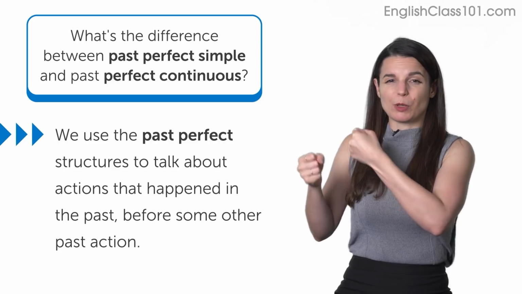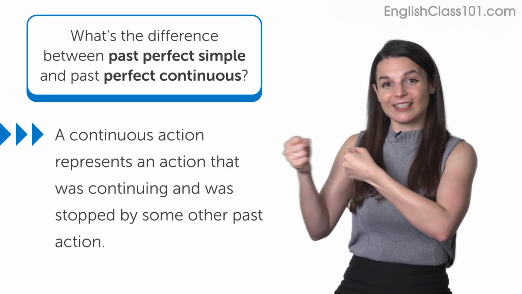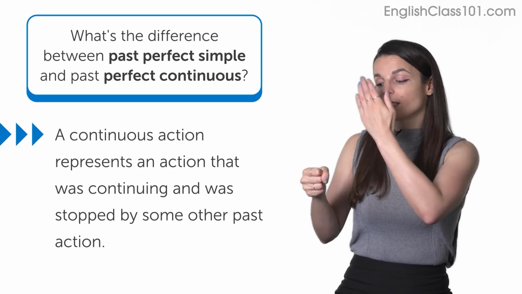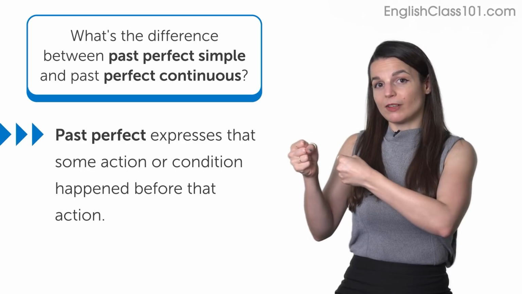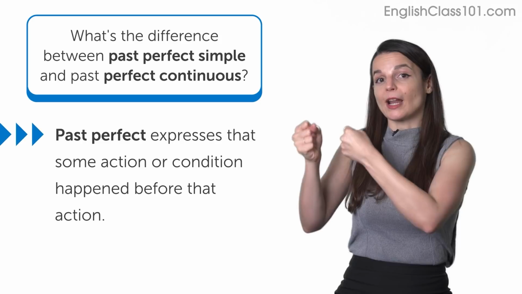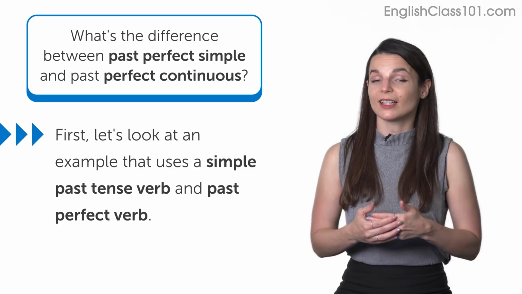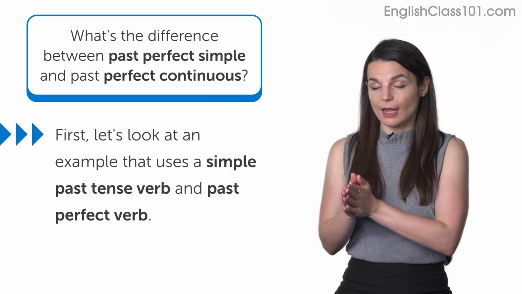Why do we choose between past perfect and past perfect continuous? A continuous action in this situation represents an action that was continuing and was stopped by some other past action. Past perfect, not continuous, simply expresses that some action or condition happened before that action. So that's the difference.